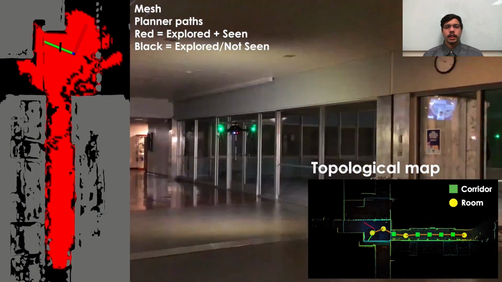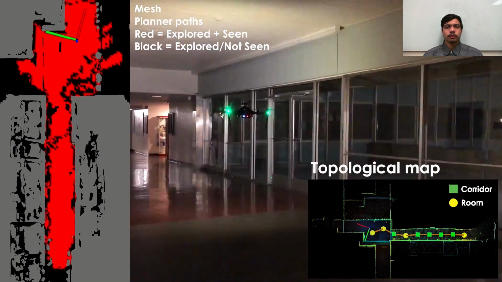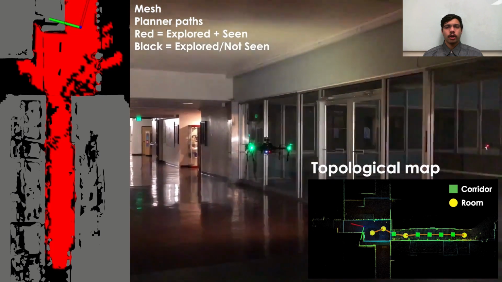When the room is sufficiently covered, the planner switches back to exploration mode and explores the corridor ahead.